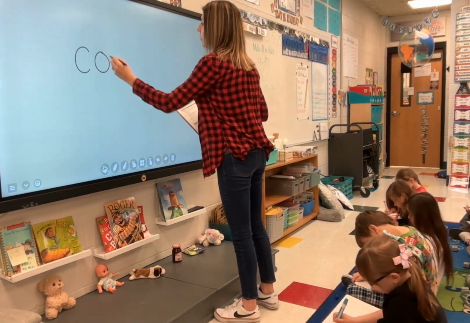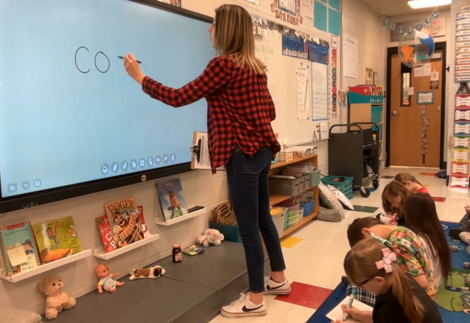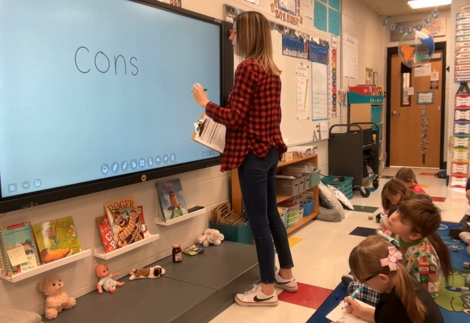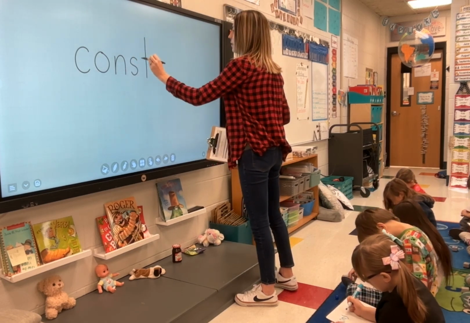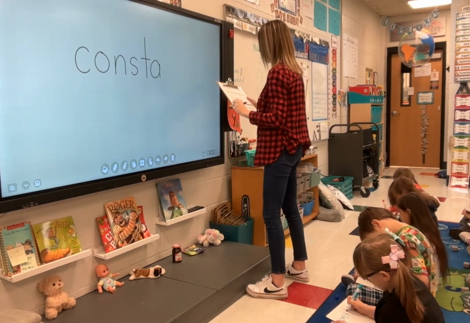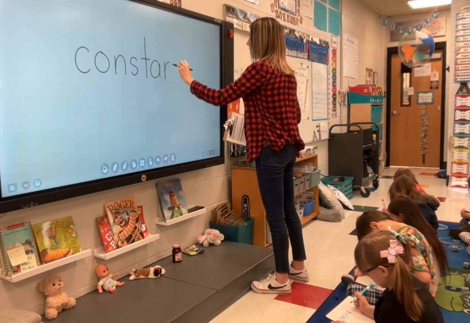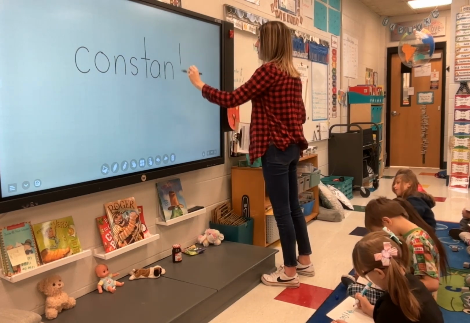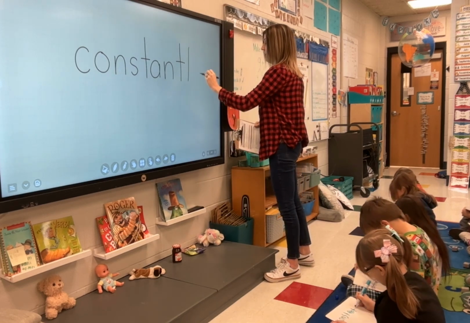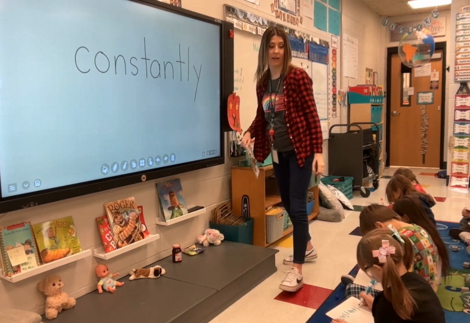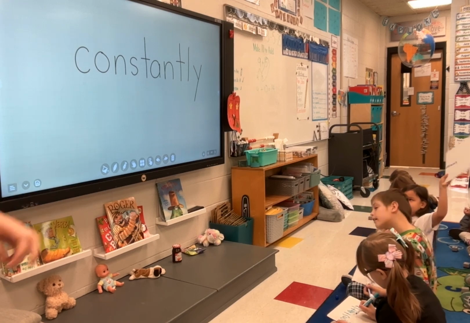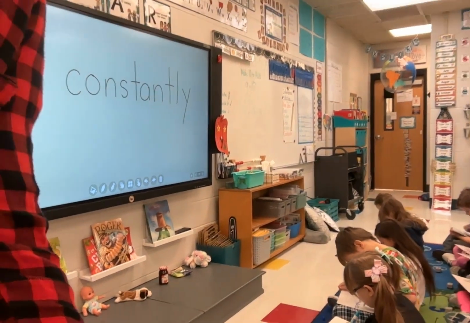C, O, N, T, A, N, T, L, Y. It's a big one. I still have a lot of space. All right, see if you can do this one all by yourself.